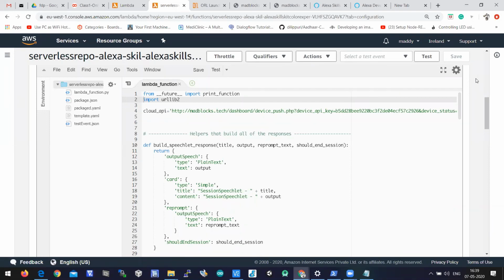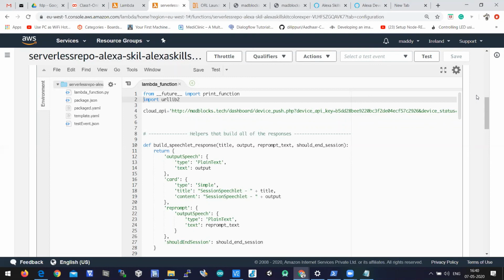When you click on save, this program will be connected with your front end. In the front end, if you say to Alexa, saying that switch on the bulb immediately, bulb on intent will be returned to the back end. In the back end, since we wrote an if condition saying that if bulb on intent is matched, call the bulb on request function. In the bulb on request function, we are calling the cloud API with on command. So on command will be passed to the cloud, and thereby the bulb will be on.